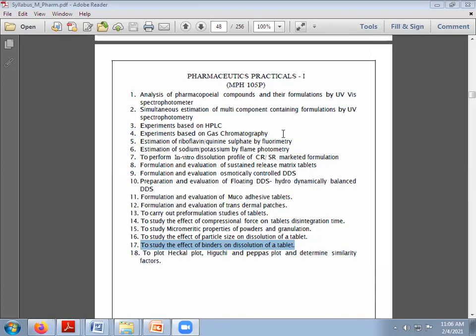See, initially in the starting we are preparing CR tablets: controlled release, sustained release, osmotically controlled. Ultimately we will perform dissolution, and from that dissolution data we will calculate the similarity and dissimilarity factors, and plot the Hixson-Crowell plot, Higuchi plot, and Peppas plot. So all these practicals are interrelated.